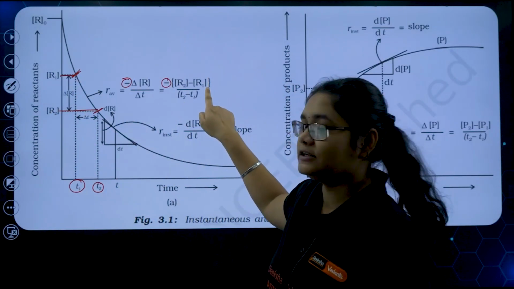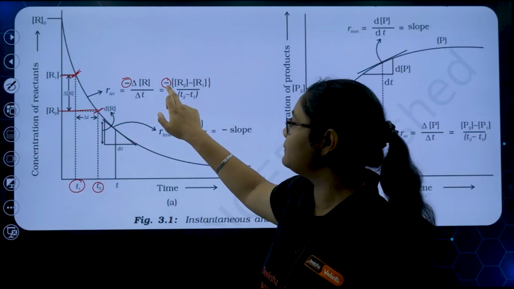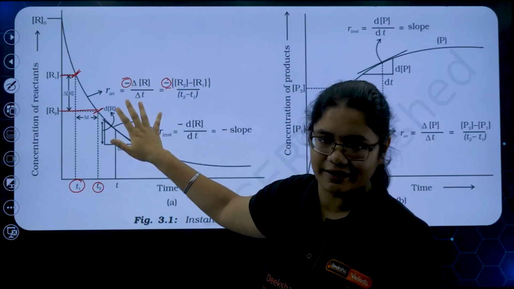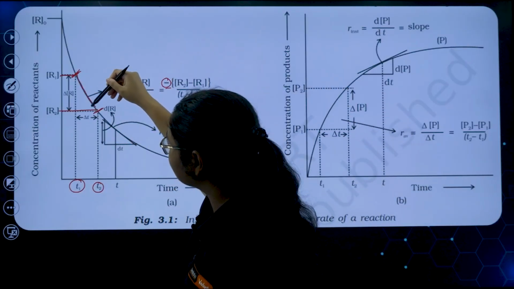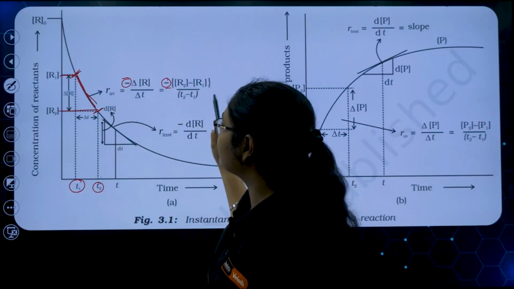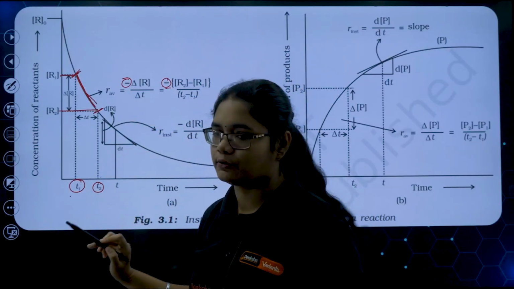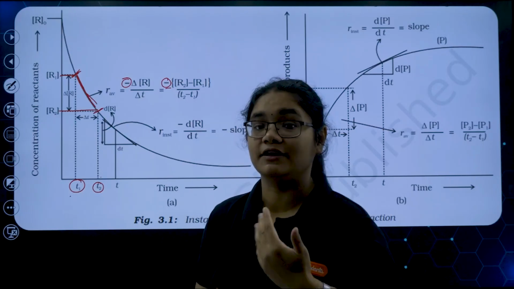So final minus initial, you will get a negative quantity. To change that, we put a negative before the equation. Now this change over this time interval will give me the rate of the reaction from T1 to T2. That is my average rate of the reaction in terms of reactant.